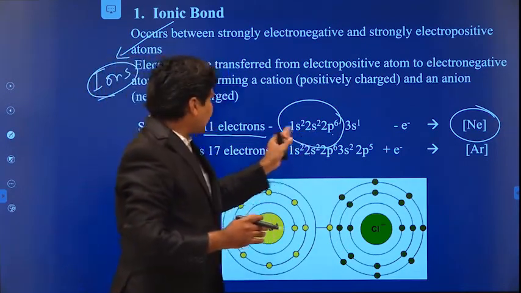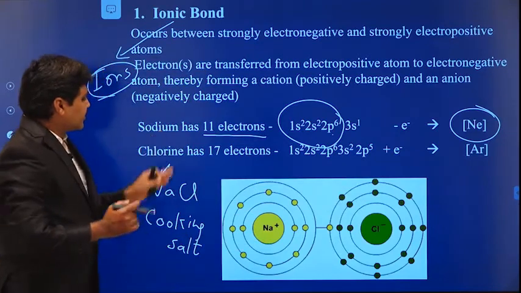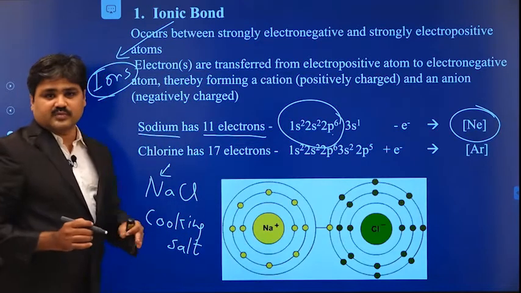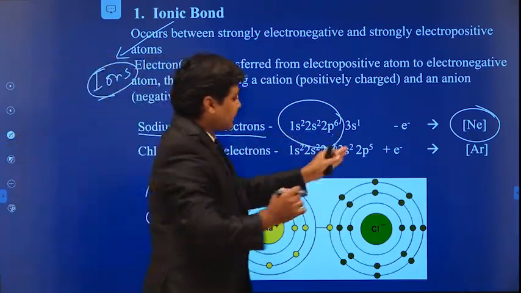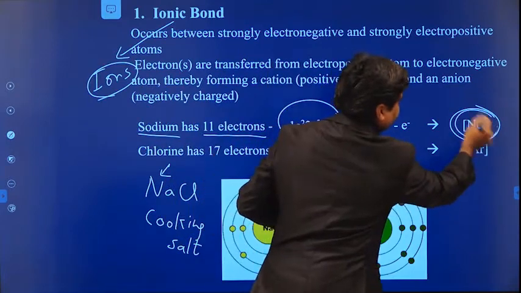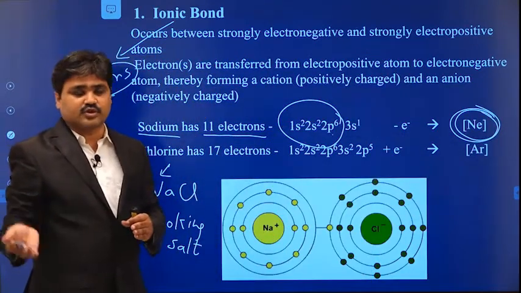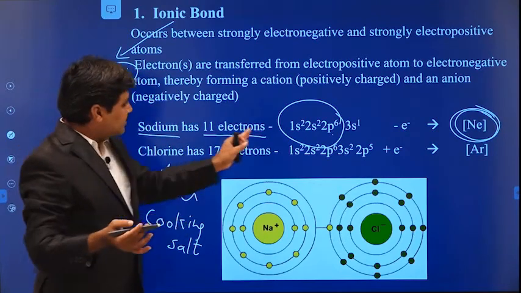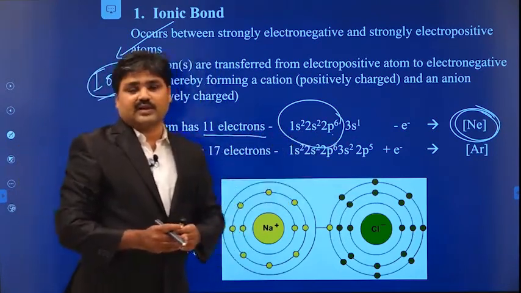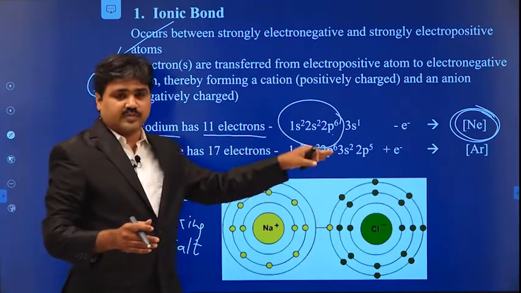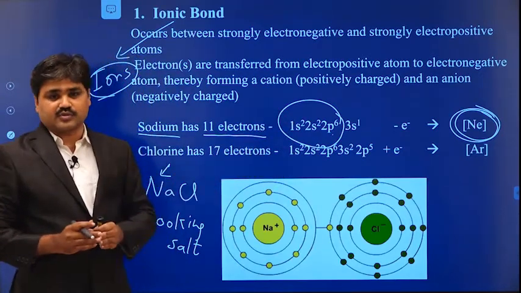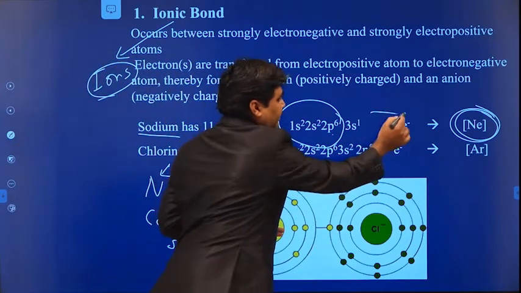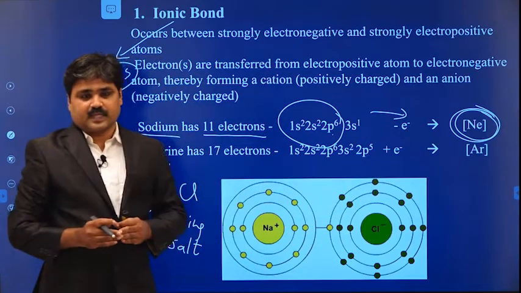In order to become stable, this sodium atom, if it loses one electron, will gain the neon configuration, which is a noble gas, which is more stable. So in order to get more stability, this sodium atom is ready to give one electron. That means it is highly electropositive, and it is ready to donate the electrons to other atoms.